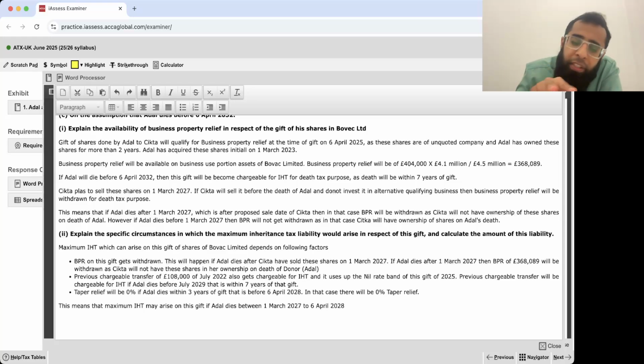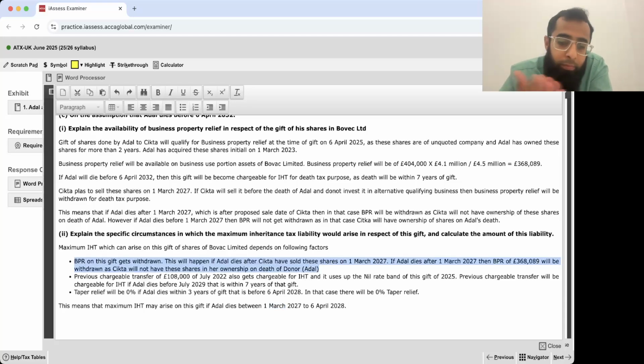That 1 year is the dangerous one, because if he dies after 1st March 27, the BPR is gone, because Sitka has sold the shares. That previous chargeable transfer has also become chargeable because it's before July 29. And taper relief is also 0% when he dies before 6th April 28, that is within 3 years of the gift. That's the worst that can happen.